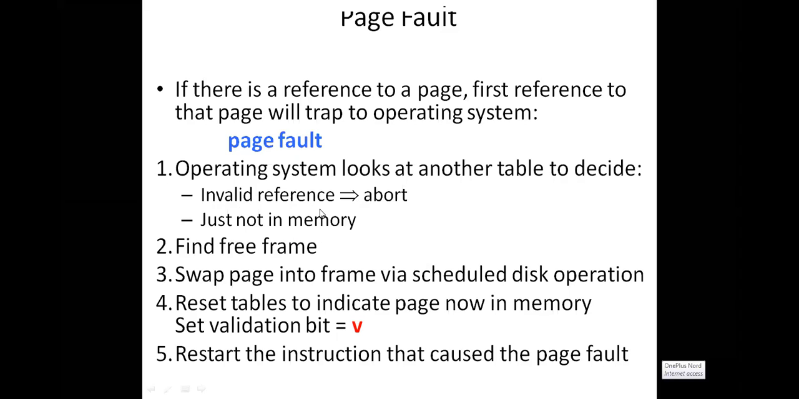So then what we have to do, you need to check for a free frame. If a free frame is available in the main memory, then you can swap the page into the frame. Okay. And then reset the table. You need to set the bit to valid and restart the instruction that caused the page fault.